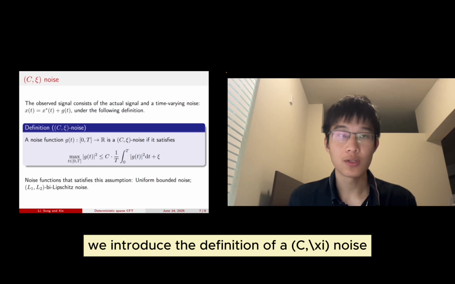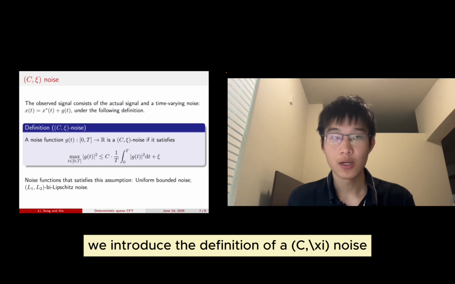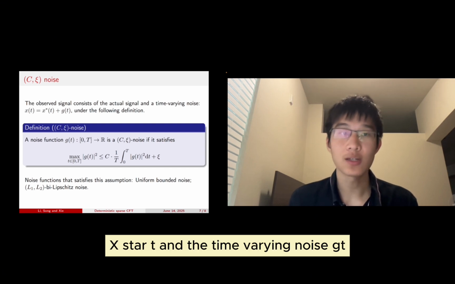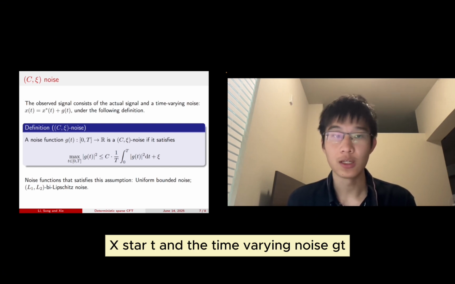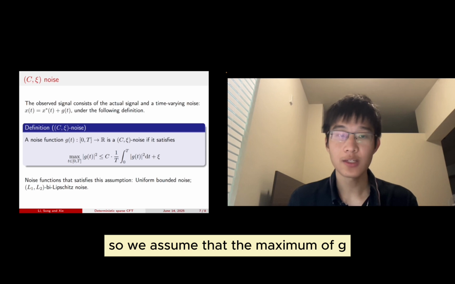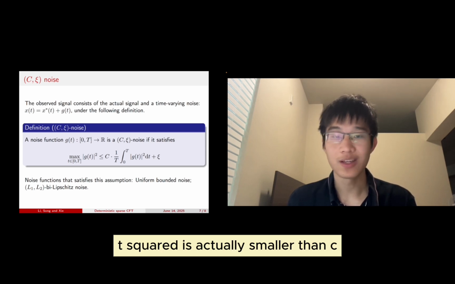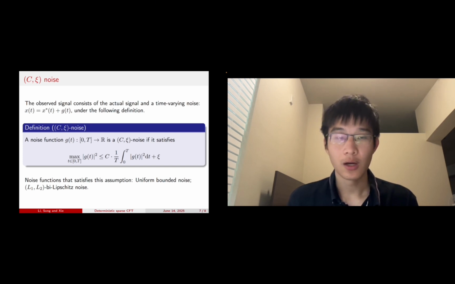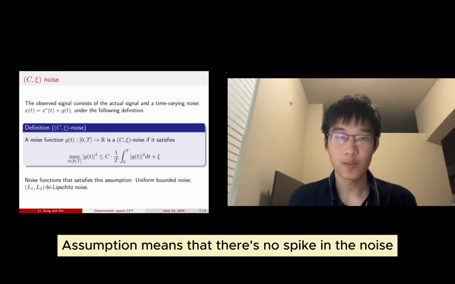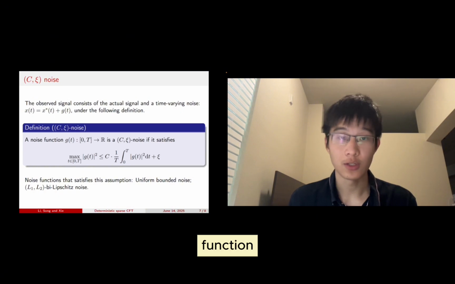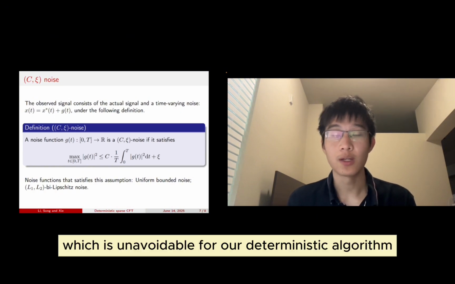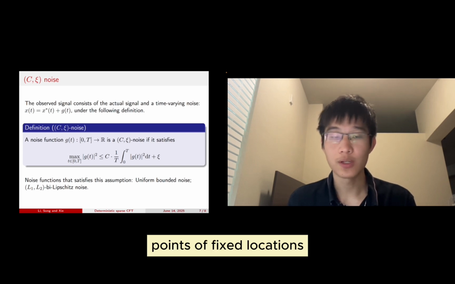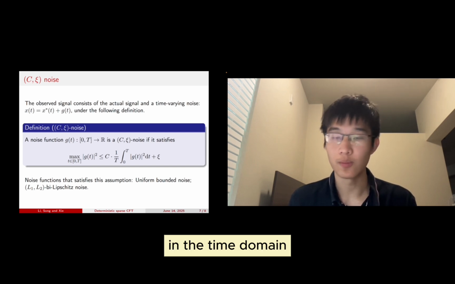And second, we introduce the definition of a sick-sine noise. Recall that the observed signal is actually the sum of the actual signal x*(t) and the time-varying noise g(t). So we assume that the maximum of g(t) squared is smaller than c times the L2 mean of g(t) plus a constant psi. This assumption means that there's no spike in the noise function, which is unavoidable for our deterministic algorithm because we only take samples at a finite number of fixed locations in the time domain.